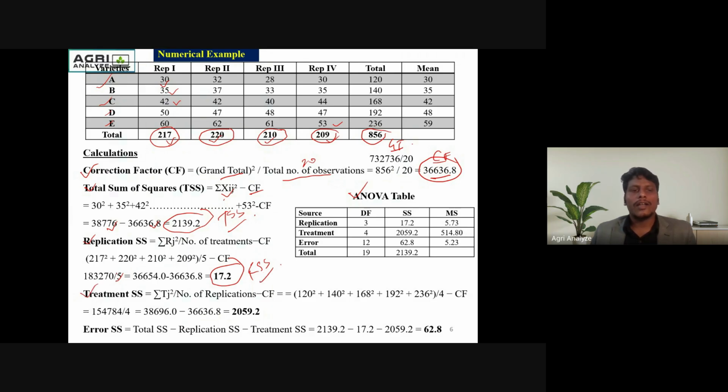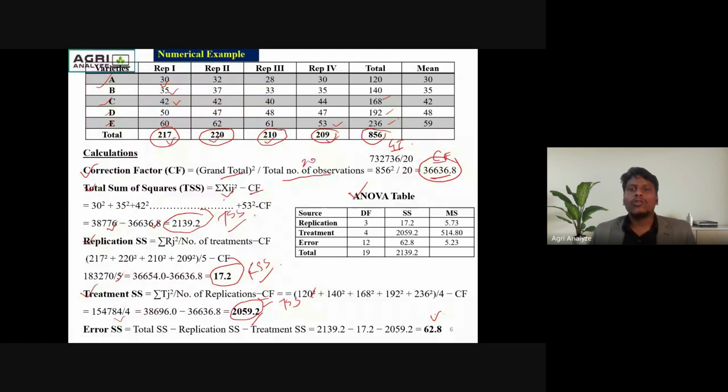And again, the treatment sum of square. Here the sum square of the treatments divided by the number of replications. This is 120 square, 140 square, 160, 192, and 236. Here is the value of this, and this is the value of the treatment sum of square, 2059.2. So come to the error sum of square, here the value is 62.80.